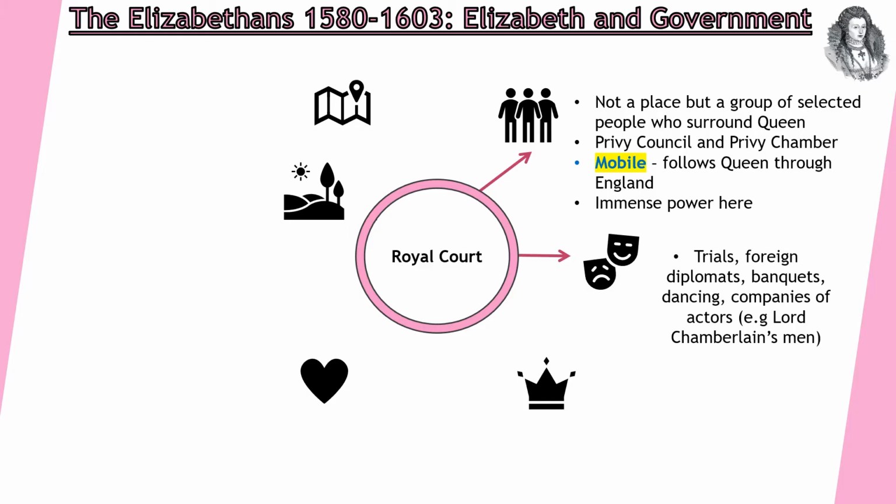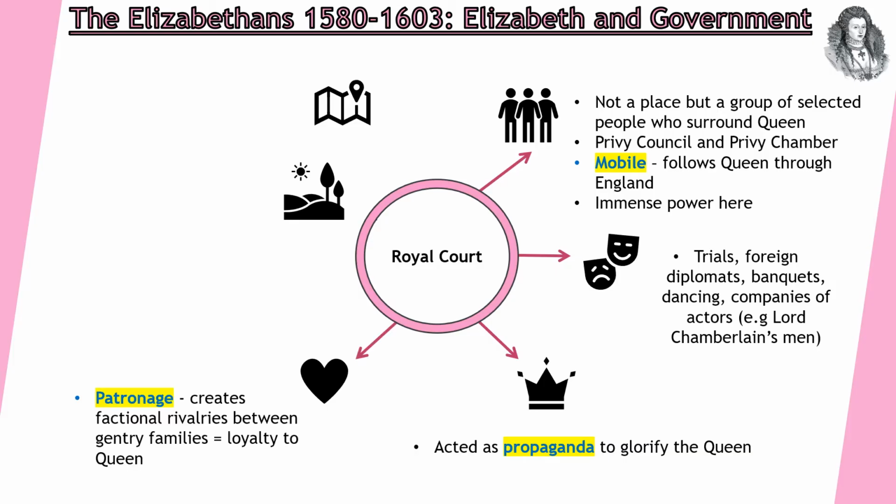So what happens in the royal court? Lots of different things. So some important trials, it hosts foreign diplomats, banquets, dancing, and because Elizabeth herself loves theatre, companies of actors like Lord Chamberlain's men would actually visit and put on private performances for her. So the royal court itself acts as propaganda glorifying the Queen, so it's really important that she's presented in the best light at all times.